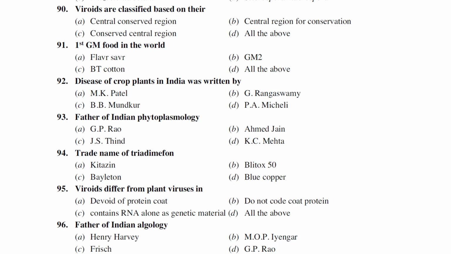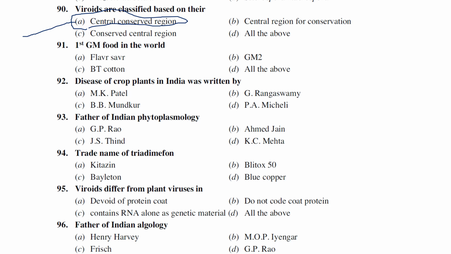Viroids are classified based on central conserved region, central region of conservation, conserved central region, all the above. Generally, viroids are classified based on CCR, the central conserved region. There are two viroid families, Avsunviroidae and Pospiviroidae. So the answer is Central Conserved Region.